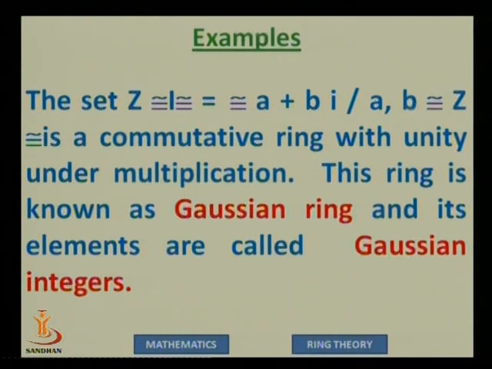If it's a set of the type a plus bi, where a and b are integers, then again it's a commutative ring with unity. This special ring is known as the Gaussian ring, and its elements are called Gaussian integers. A simple example is 2 plus 3i. So we don't cover all the complex numbers, we cover only those complex numbers where a and b are integers.